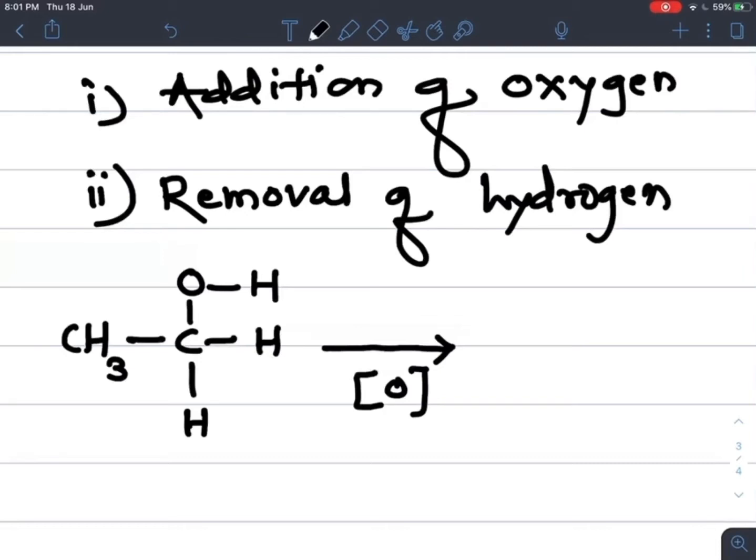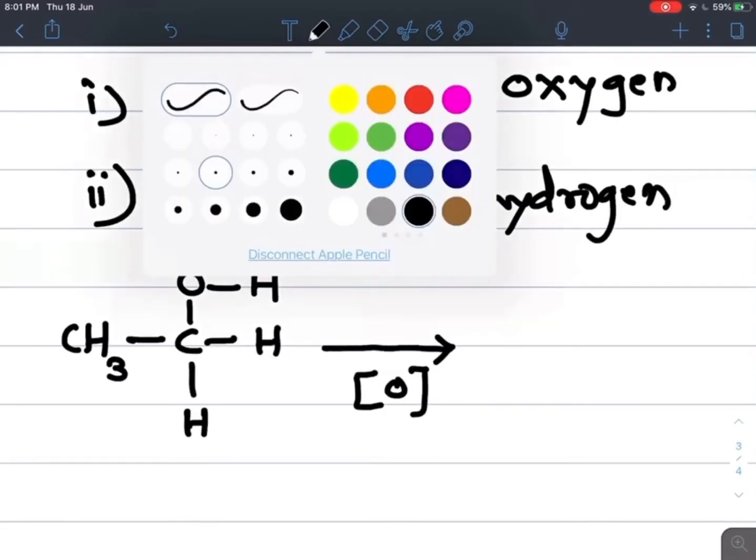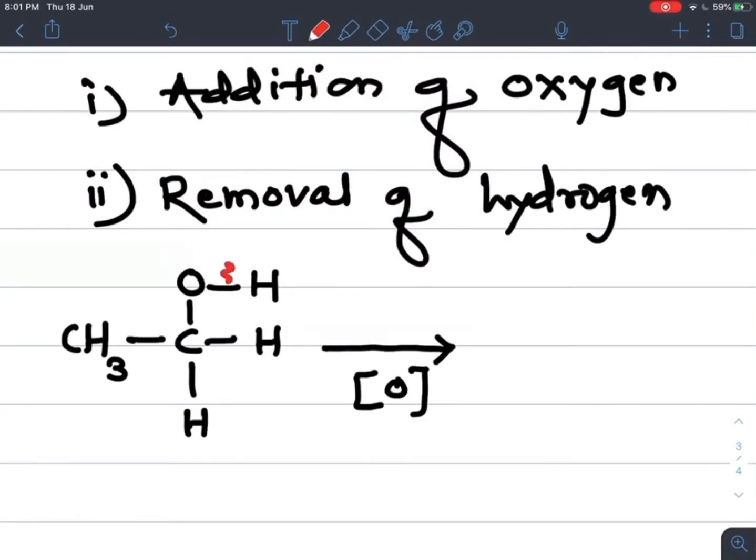Here the bond breaks between oxygen and hydrogen, as well as between carbon and hydrogen. This hydrogen is an alpha hydrogen, and this is again an alpha hydrogen. This carbon is the alpha carbon. The hydrogens attached to the alpha carbon are nothing but alpha hydrogens.